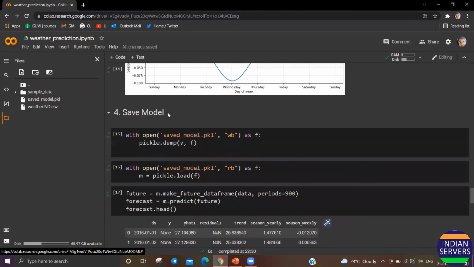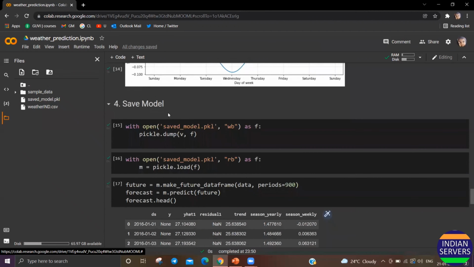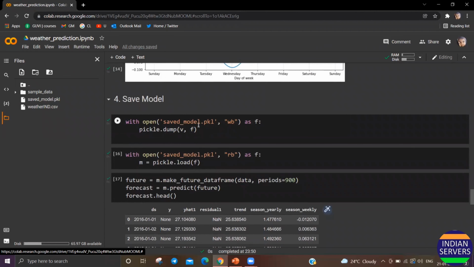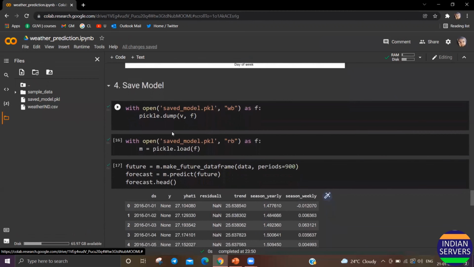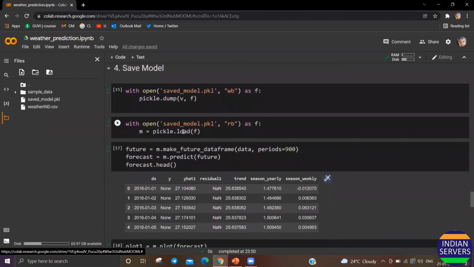After we predict the weather for the future, we must save the model. So I have used Pickle, a library for storing the model. I used pickle dump to save the model to a file, and afterwards I loaded the model.